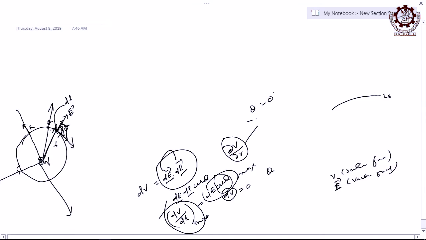So if now you say that dV by dl maximum is only possible when theta equals 0, then what is the direction of this vector which you call the gradient of the potential at that point, whether in this direction or in the dl direction? Two directions are there, right. One is the dE direction, another is the dl direction, but it cannot be both because it is a vector. So it has only one direction, and what is that direction?